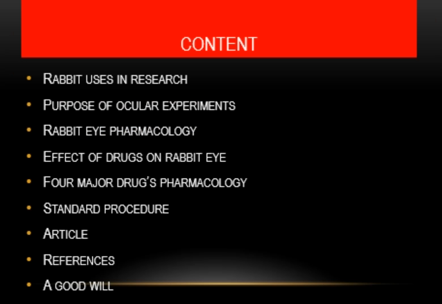The content of the current lecture will be why we are using rabbits in research, what are the purposes of ocular experiments, what is the pharmacology of the rabbit eye, and what is the similarity of the rabbit eye with the human eye. And then we will study the effects of drugs on the rabbit eye by observing its receptors. Then for our lab we have 4 major drugs which we will discuss one by one.